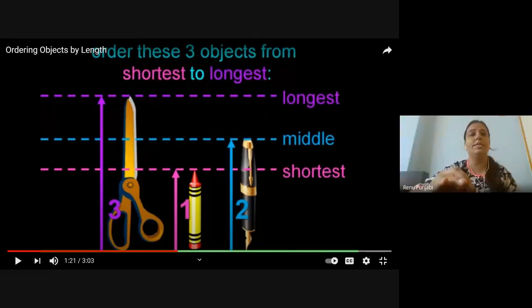This is why the crayon is number 1, why the pen is number 2, and why the scissors is number 3, because they are telling us to arrange them from the shortest to the longest.